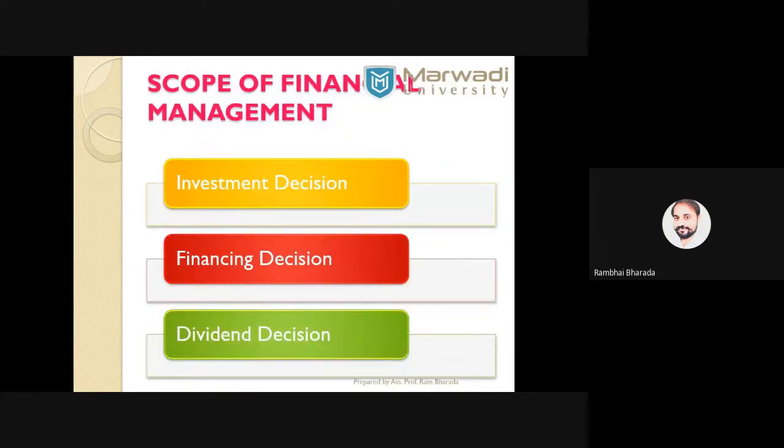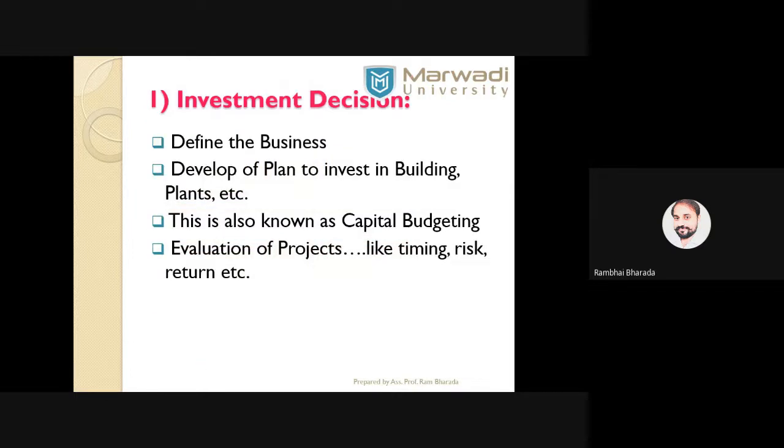Now the next and most important question from unit number 1: scope of financial management, or the three important decisions of financial management: investment decision, financing decision, and dividend decision. Investment decision means where we can invest our money. First of all, you need to define your business. As I explained during the sessions, I want to start my own food business. So I need to define my business and develop a plan: how I can start and what things I require.